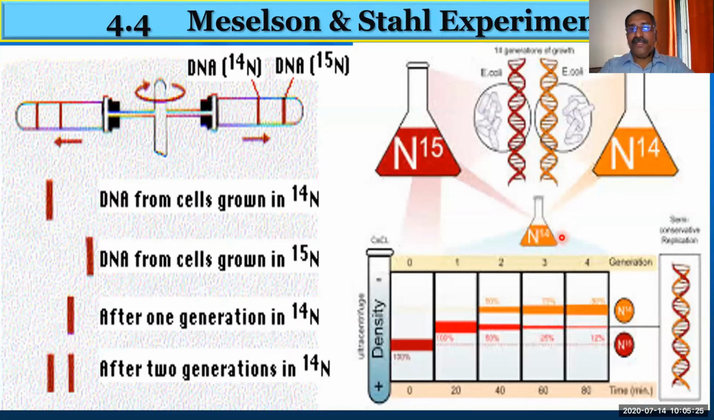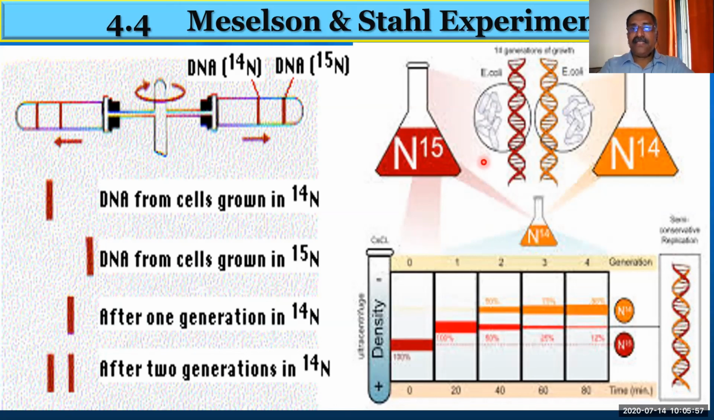So when they transferred into N14, they got a first generation, because in N14 the DNA divided. One DNA they transferred to N14 and it divided. And when it divided, they got the first generation. That first generation is like this. And they checked its density. And when they checked the density, they got a density area somewhere in the middle like this.